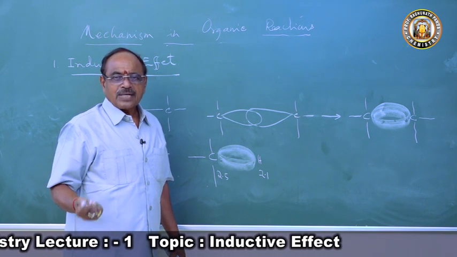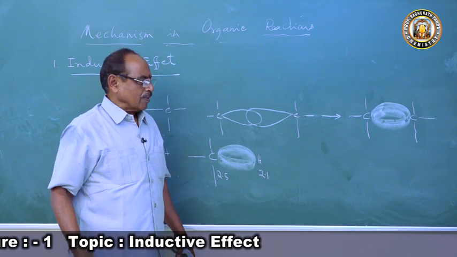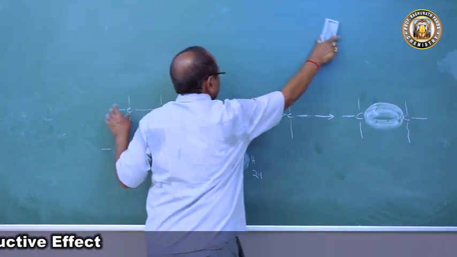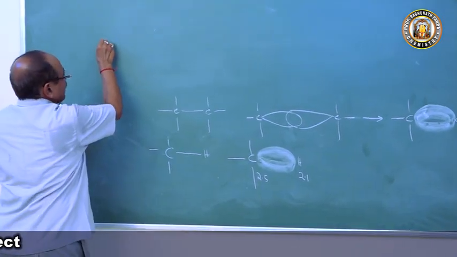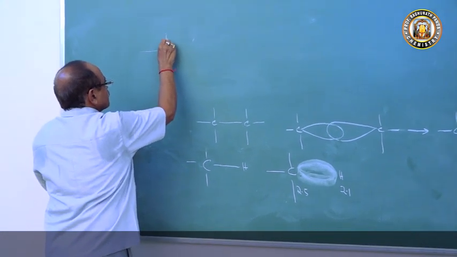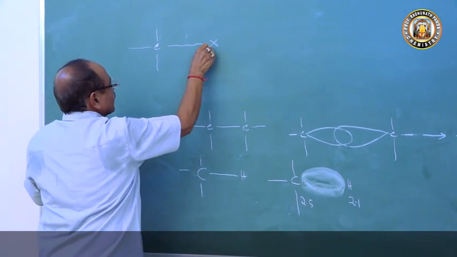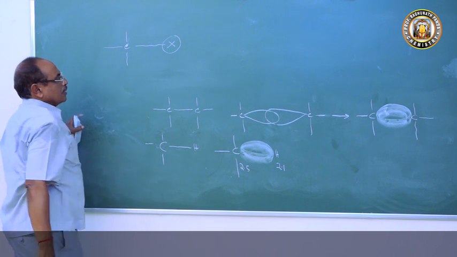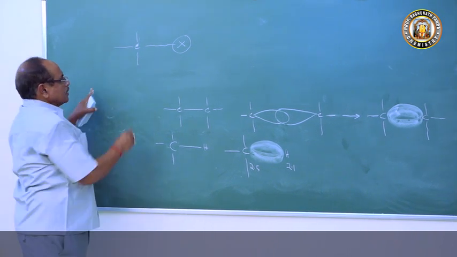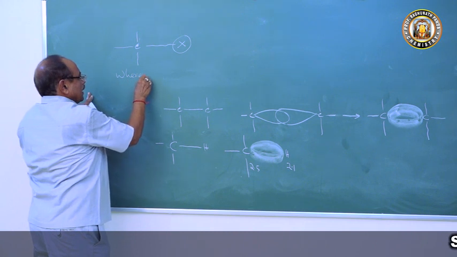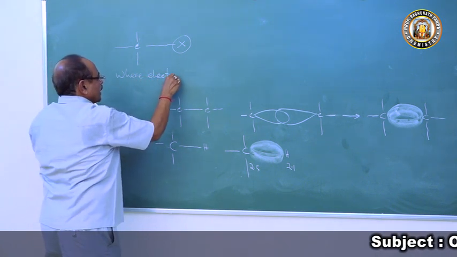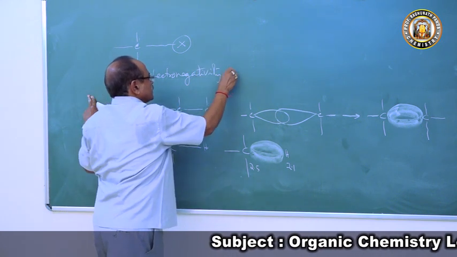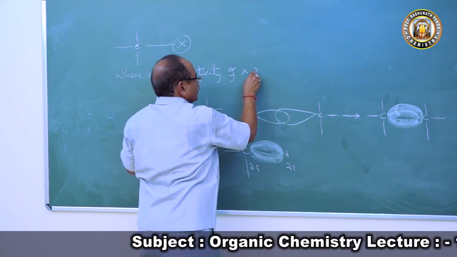All organic compounds are hydrocarbons or derivatives of hydrocarbons. Now the moment we go to a derivative of hydrocarbon, what will happen? When this carbon atom is bonded to X, an atom or a group, whatever it may be, where the electronegativity of X is more than carbon.